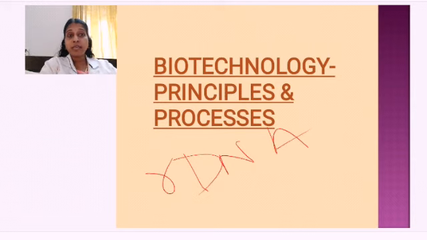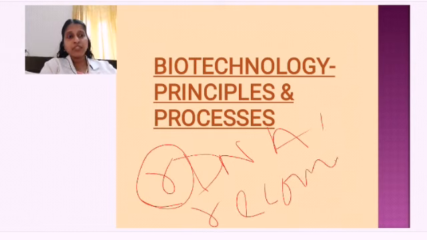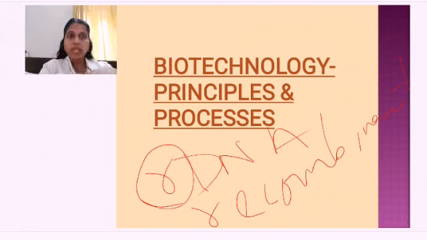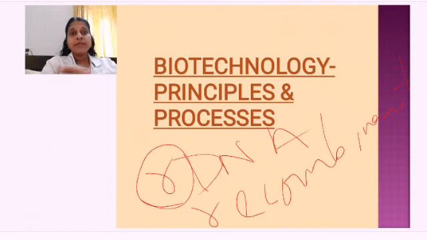DNA is deoxyribonucleic acid. So what is R here? R is written with a small letter. R is recombinant. It's not the natural DNA which is present in an organism. I am going to make a DNA by pasting something into the natural one. That's why it's not the original one, it's a recombinant one, a different one, because I am going to make it. That branch we call rDNA technology. That is what we are going to mainly focus on in this chapter. So rDNA means recombinant DNA.